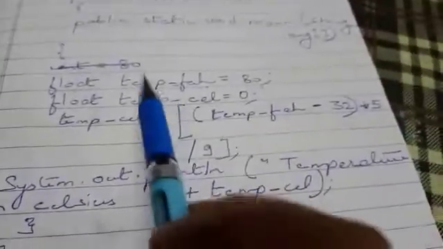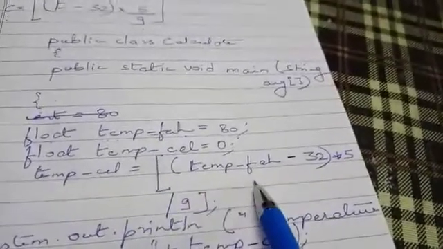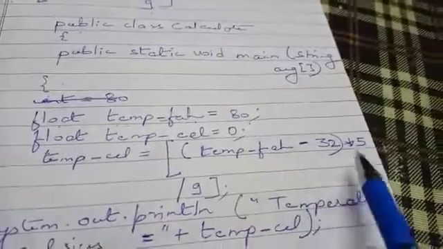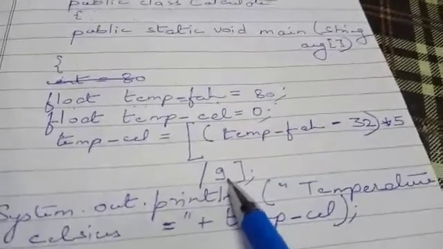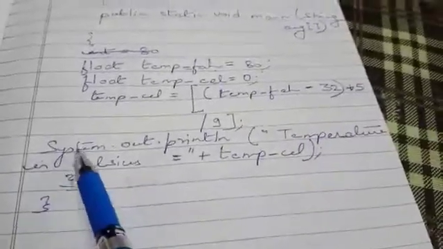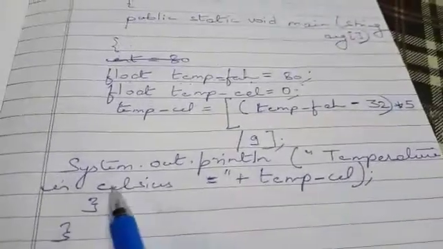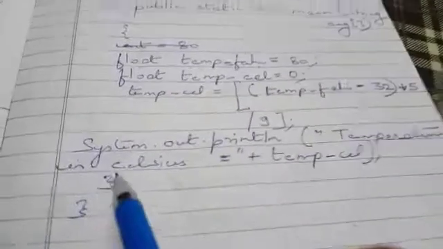The formula is temperature underscore Celsius is equal to temperature underscore Fahrenheit minus 32, and then multiply the whole result by 5 and then divide the whole result by 9. System.out.println, in inverted quotes, temperature in Celsius is equal to temp underscore cel, closing brace, closing brace. Now this will give you the output.